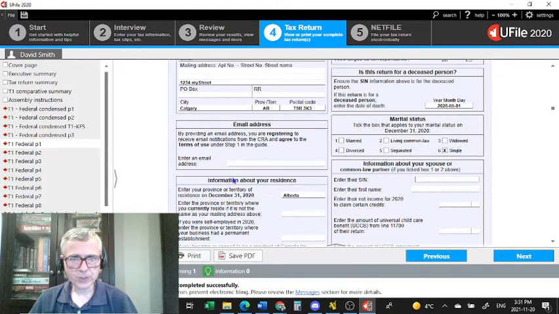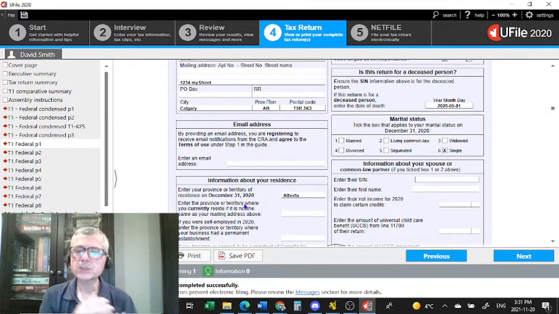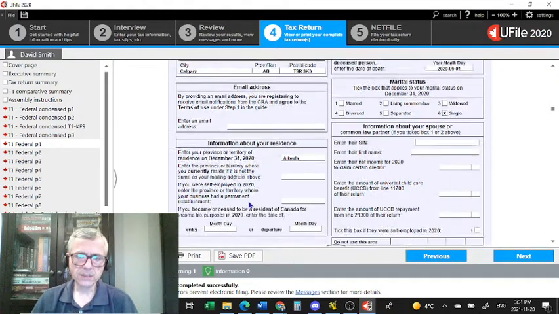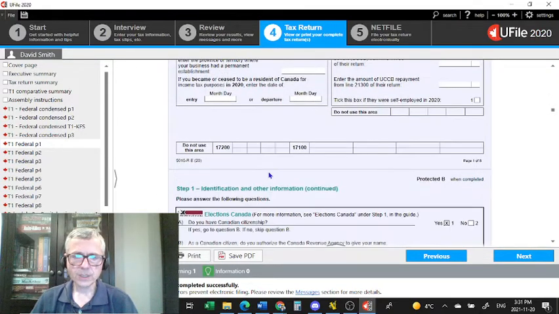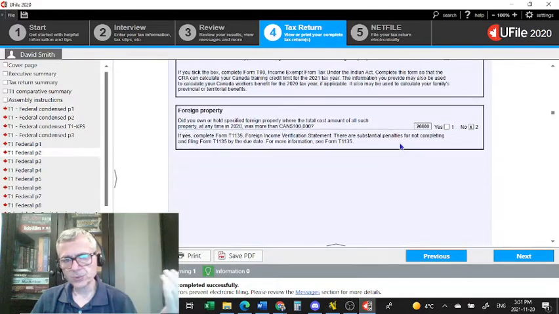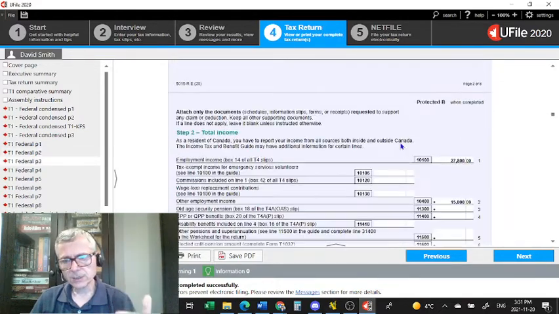This date is fixed by the prescribed CRA form, but keep in mind what they mean by December 31st, 2020 is not actually December 31st, it's a tax year end. And again, the tax year end for any deceased individual is the date of death. All right, let's continue. Elections Canada, everything here is pretty straightforward. Let's take a look at his employment income.